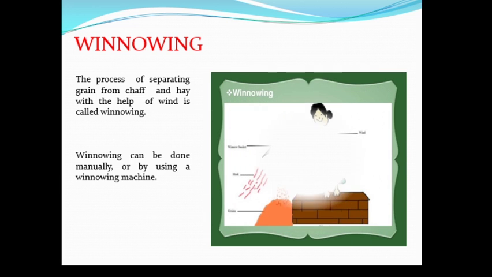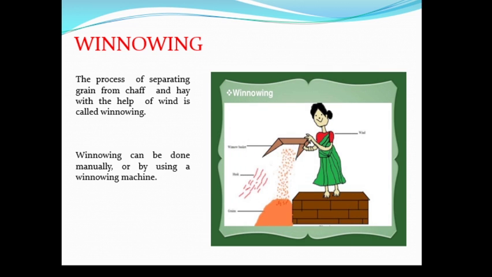Now winnowing. The process of separating grain from chaff and hay with the help of wind is called winnowing. Winnowing can be done manually or by using a winnowing machine.